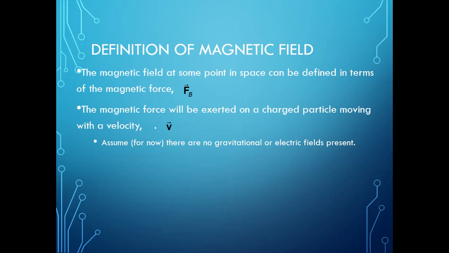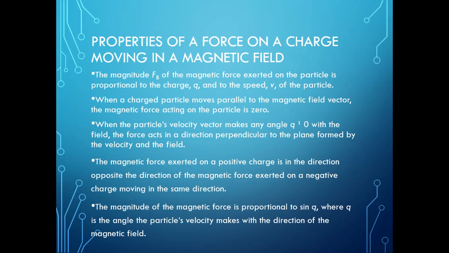The magnetic field at some point in space can be defined in terms of the magnetic force F_B exerted on a charged particle moving with velocity v. Assume for now that no gravitational or electric fields are present.